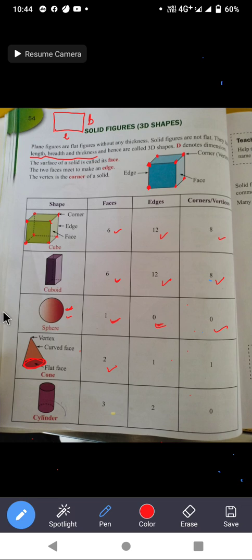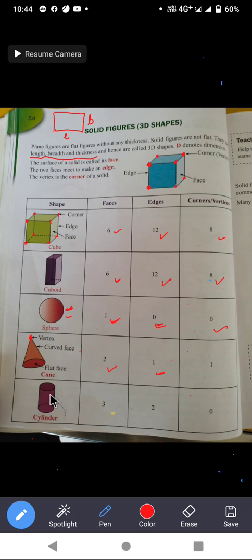So this curved face is meeting this flat face at this line. So this is only one edge, cone is having only one edge. And how many vertices? Only one vertex is there at the top only.